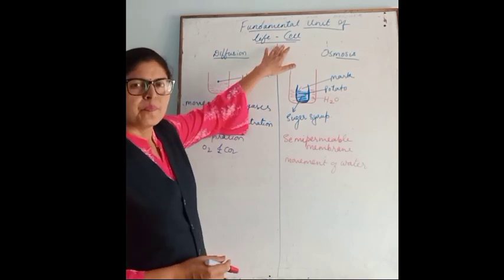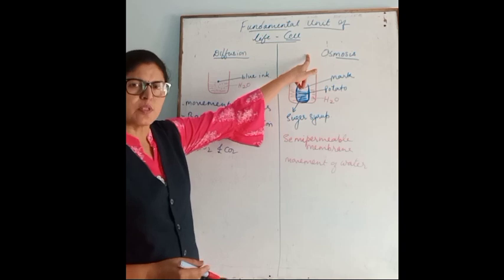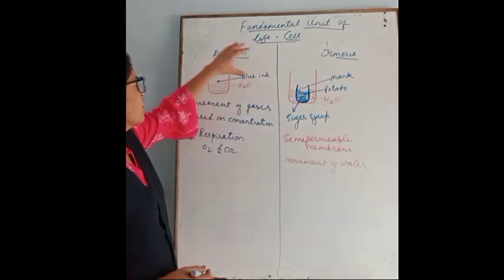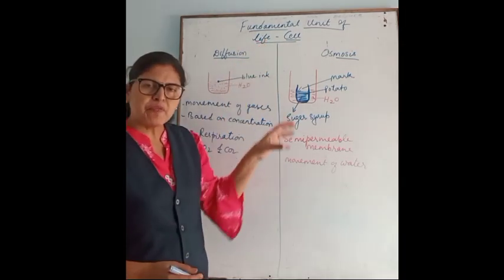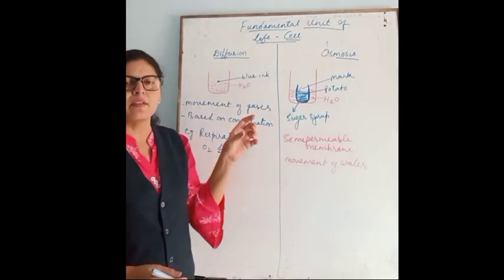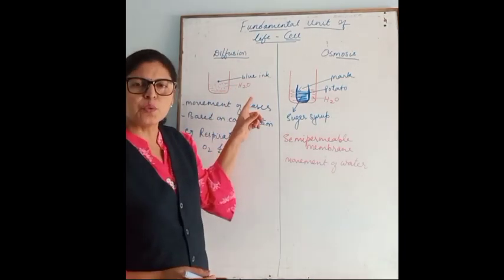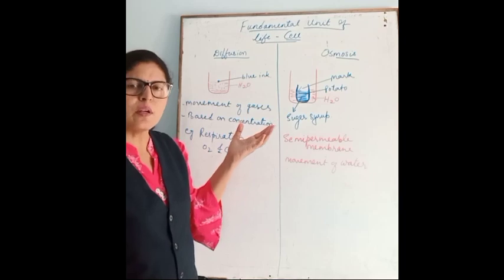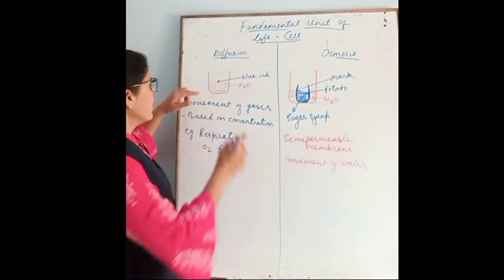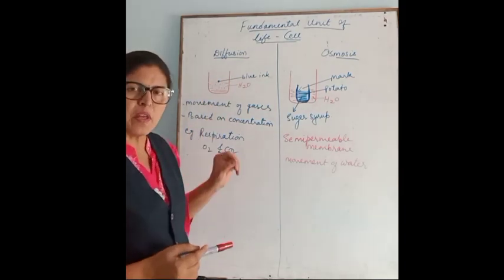Chapter Cell, Phenomena of Diffusion and Osmosis. So, diffusion, if we want to define diffusion, how can we define it? It is the process of movement of molecules from higher concentration towards the lower concentration. And this phenomenon we can understand better with one experiment.